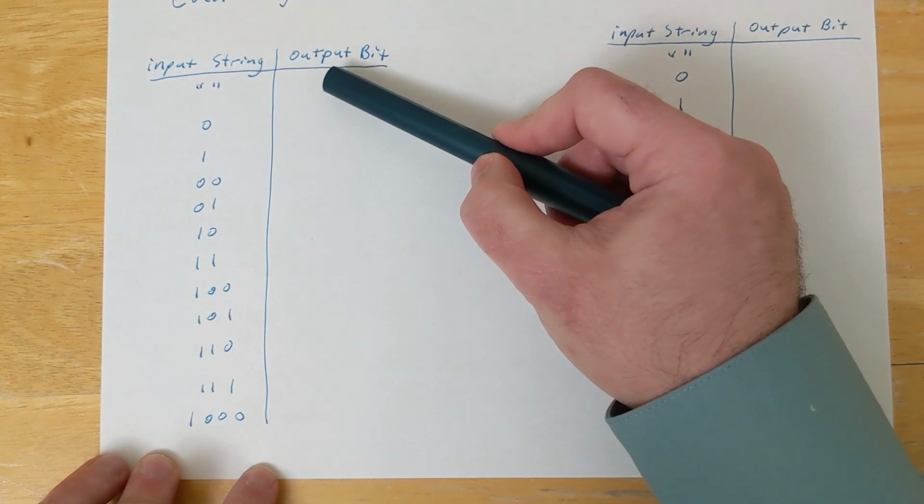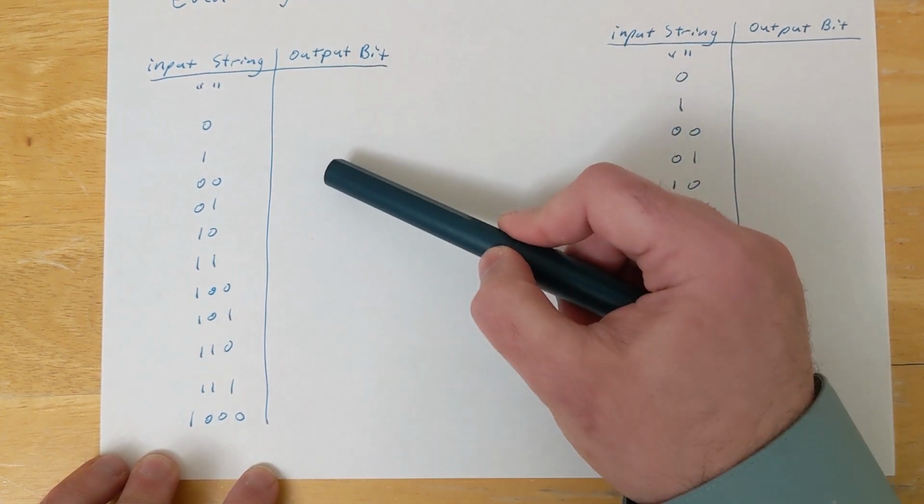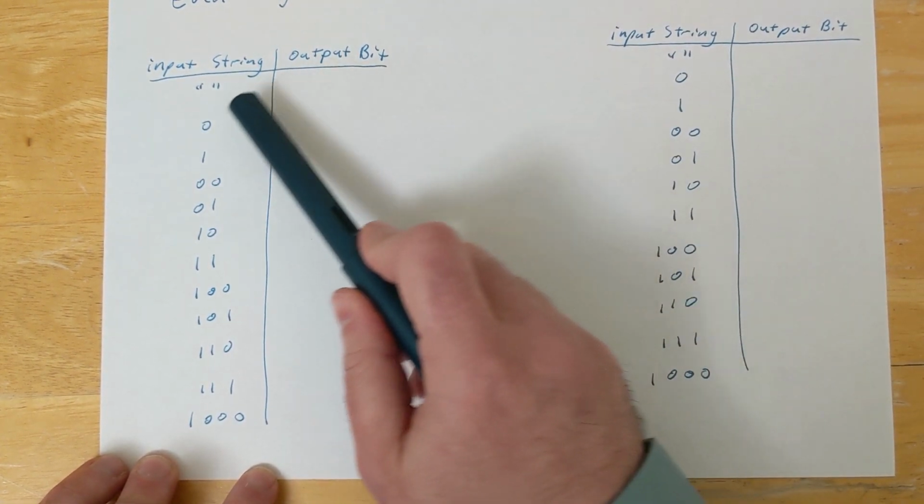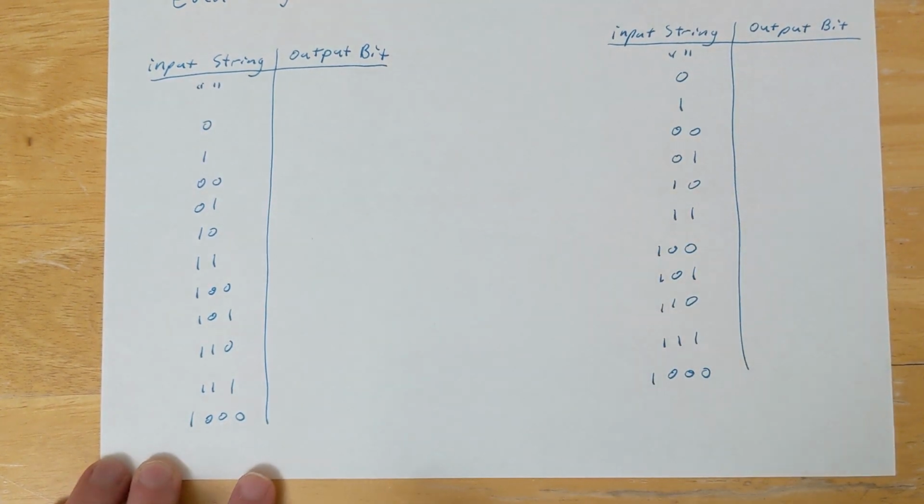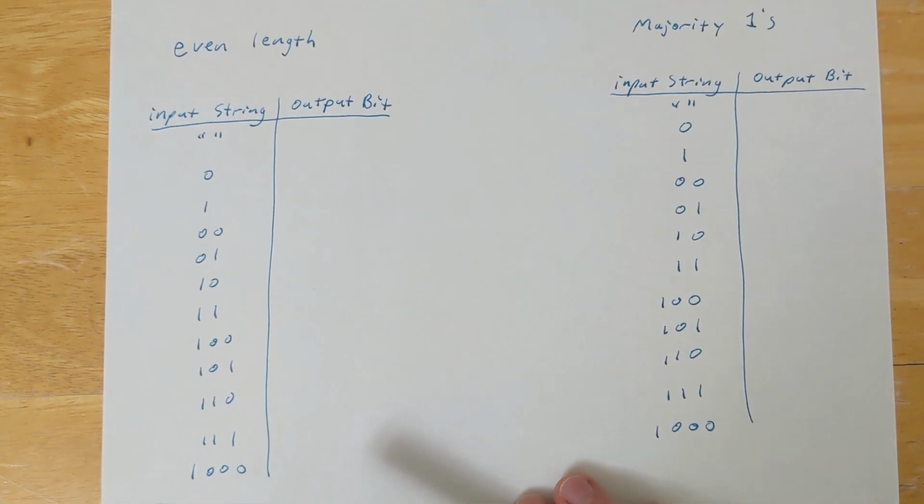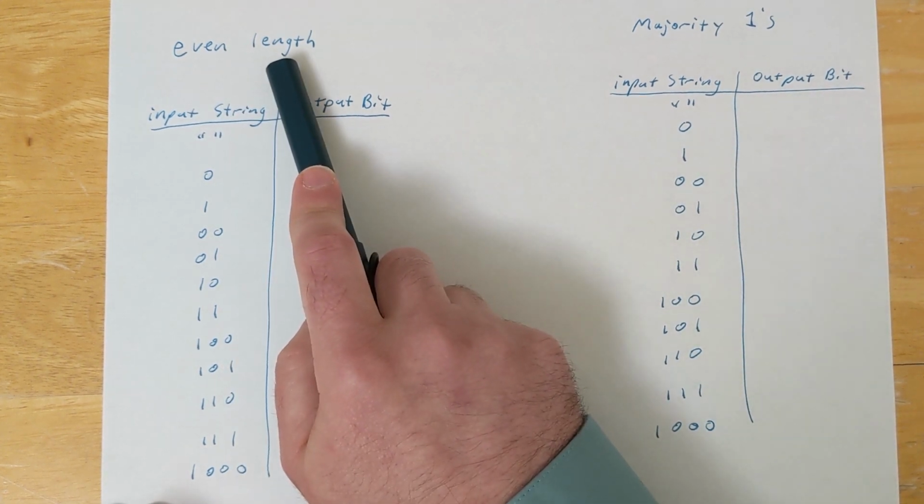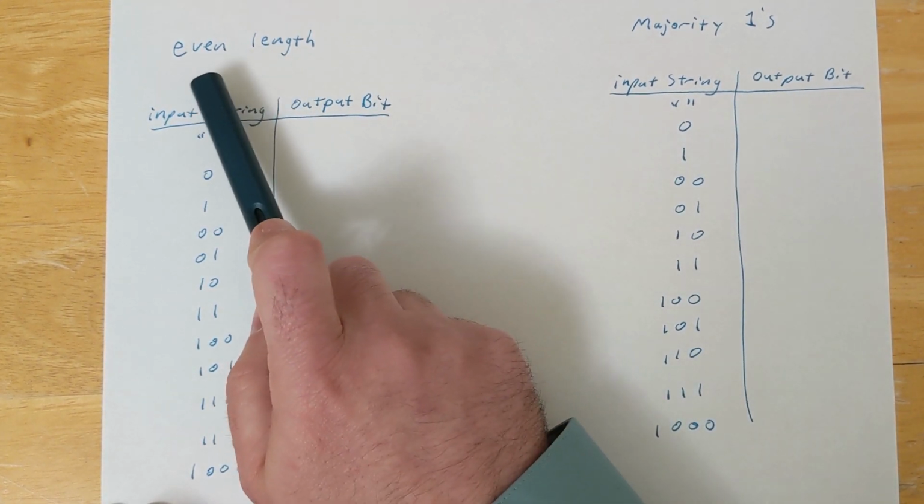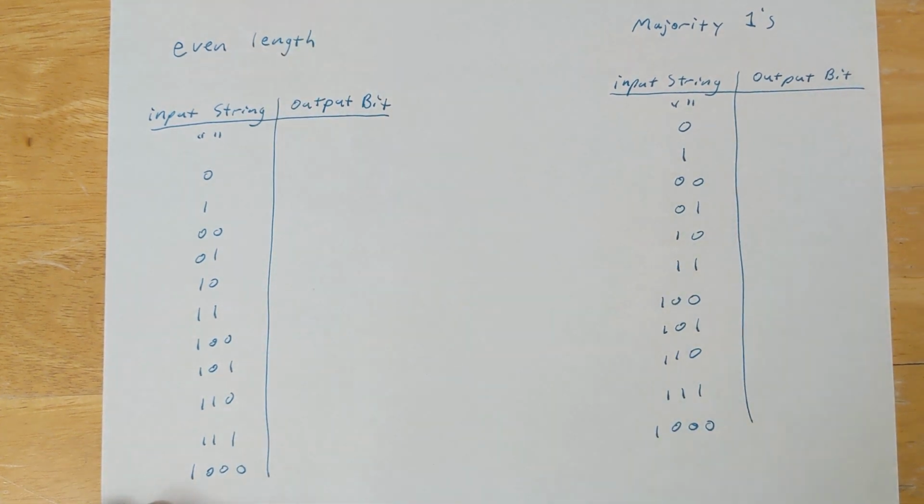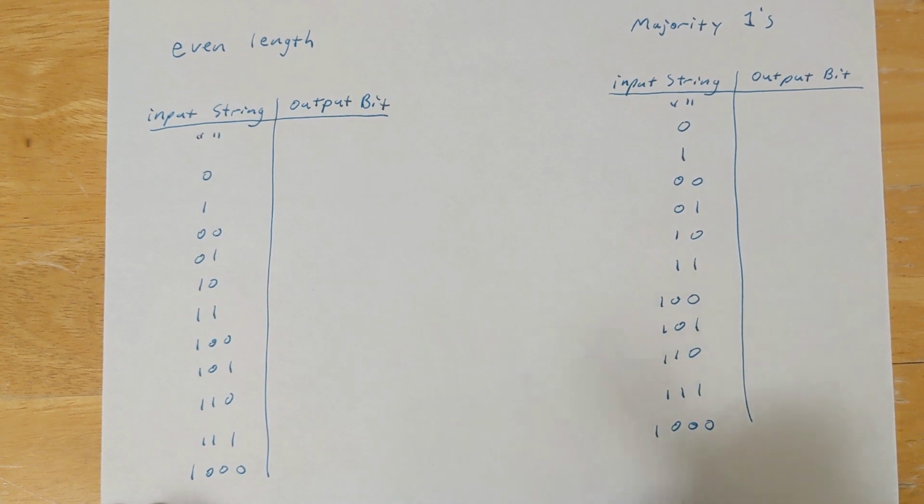So now all we have to do is fill in next to that what is the bit we get as output if we were to apply our function to our input string. So let's, for instance, say that the function that we were going to be applying was this even length function. That is, it's going to return 1 if the length of the string is even, and 0 if the length of the string is odd.